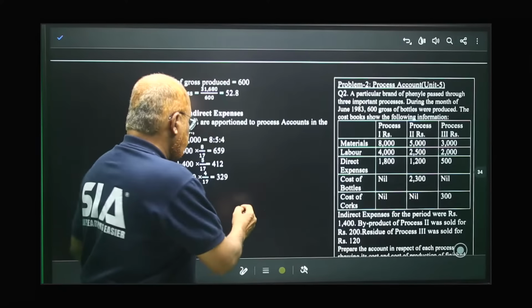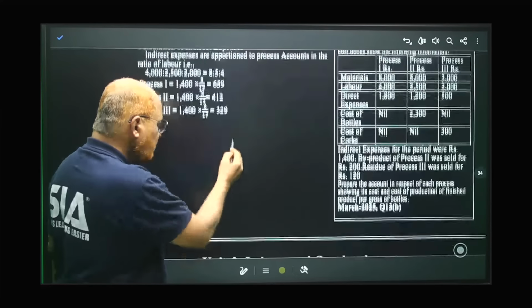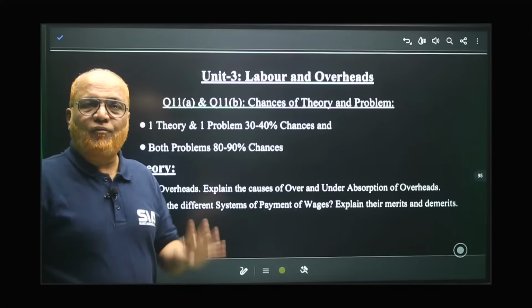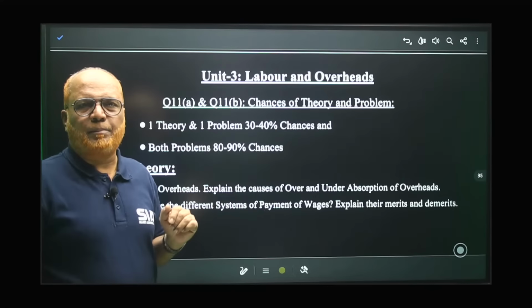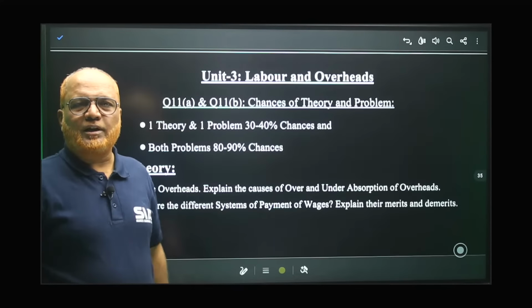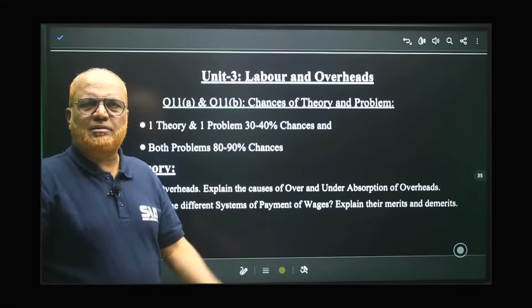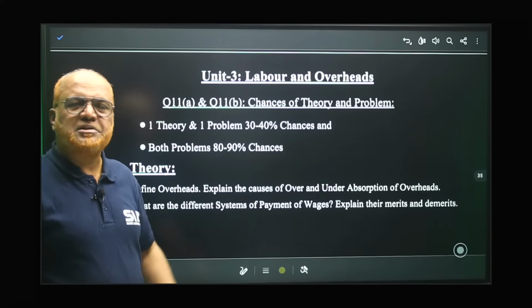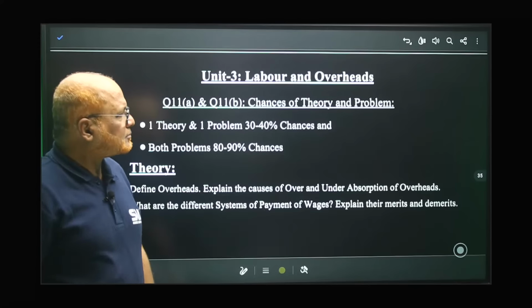And so far, 4 units I have completed. Already 4 units in detail I have completed. Now I am going to take up one more last unit, that is labor and overheads. This is the last and final unit.